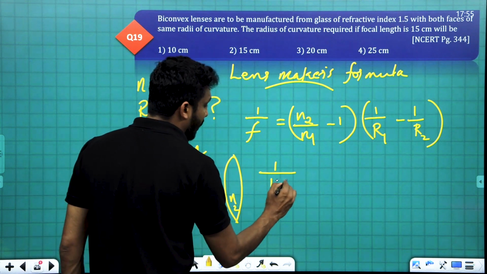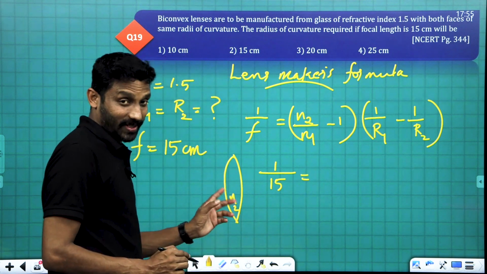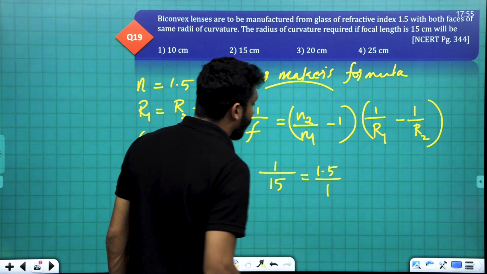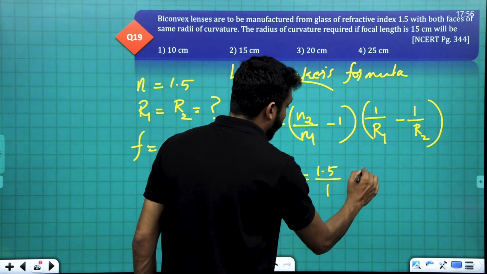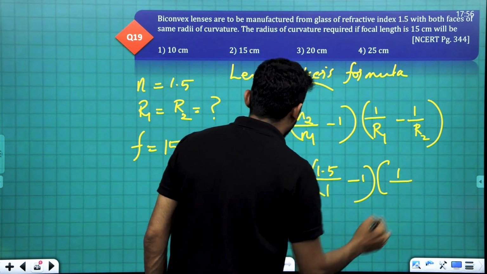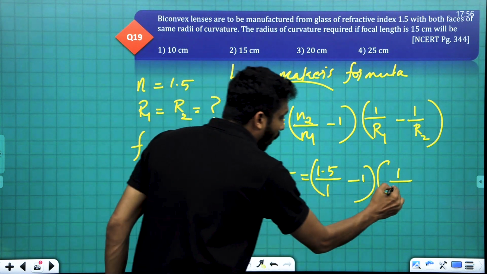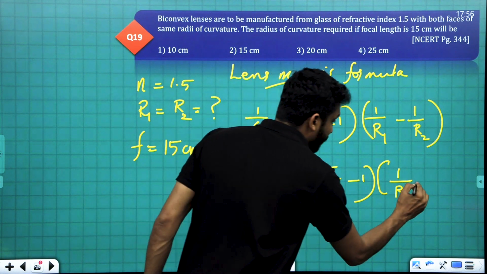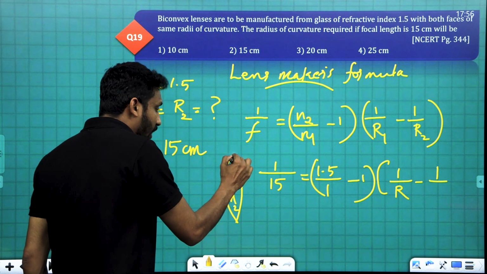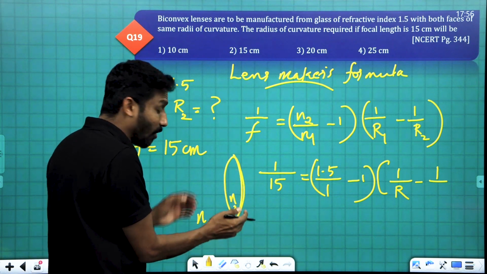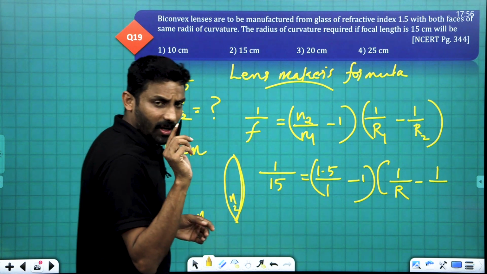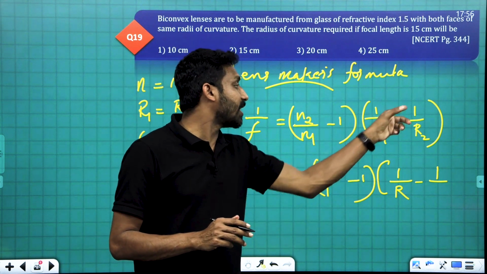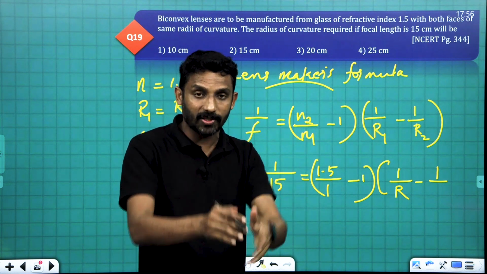F is equal to 15 centimeter, positive for a convex lens. N2 is 1.5, and the surrounding medium is air, minus 1, into 1 by R, let this value be positive R, minus 1 divided by the radius of curvature of the second face, which will be minus R. Sign convention is very important. Otherwise, this term will be 1 by r minus 1 by r, which is 0, and a focal length of that is meaningless.